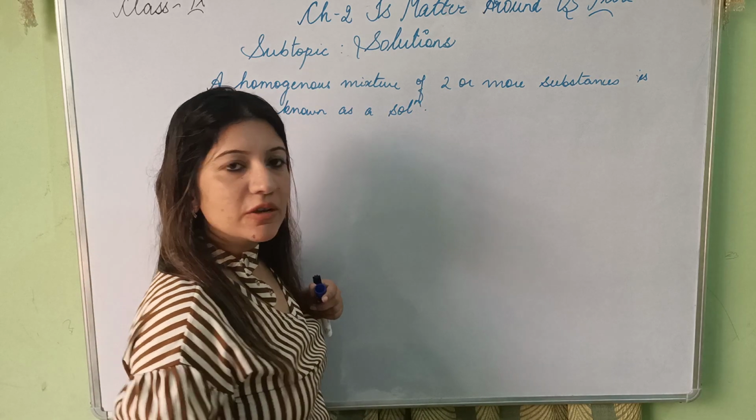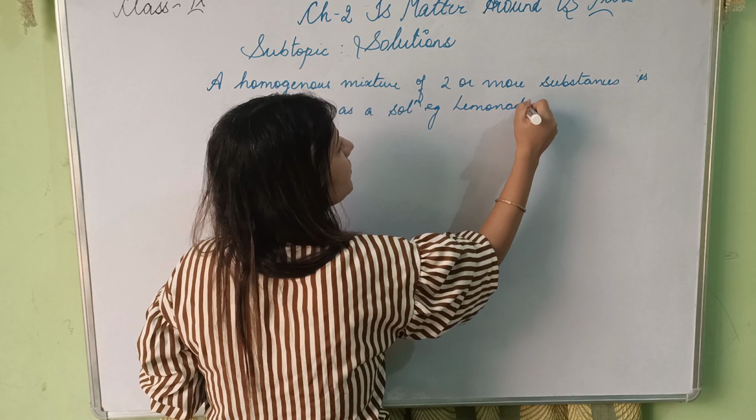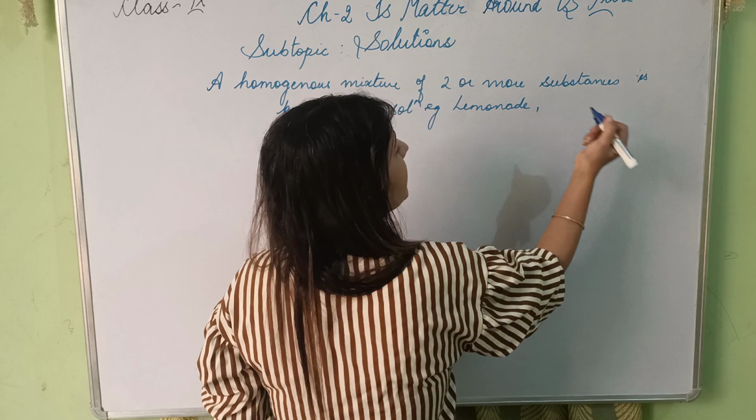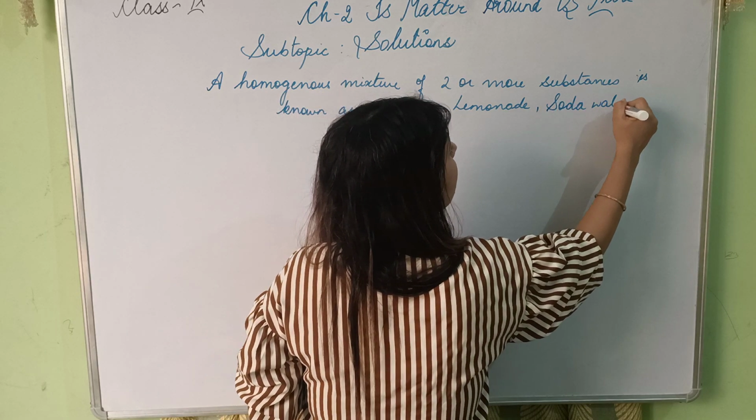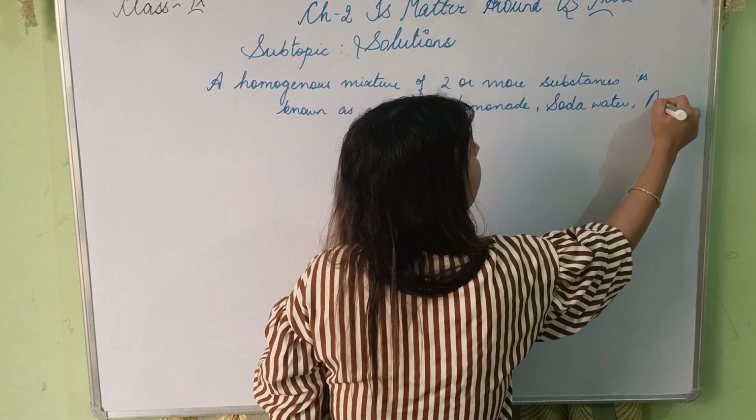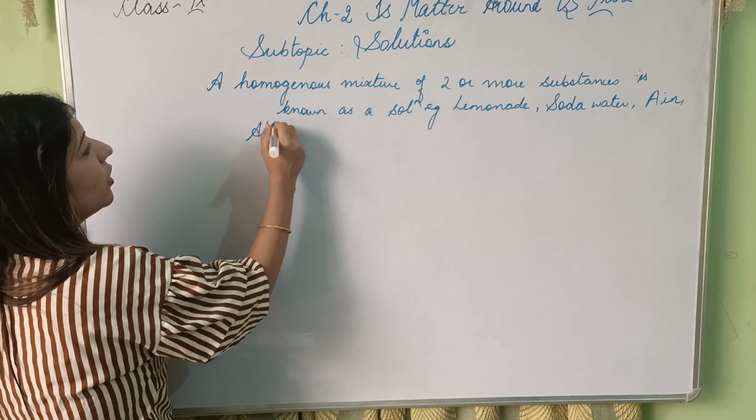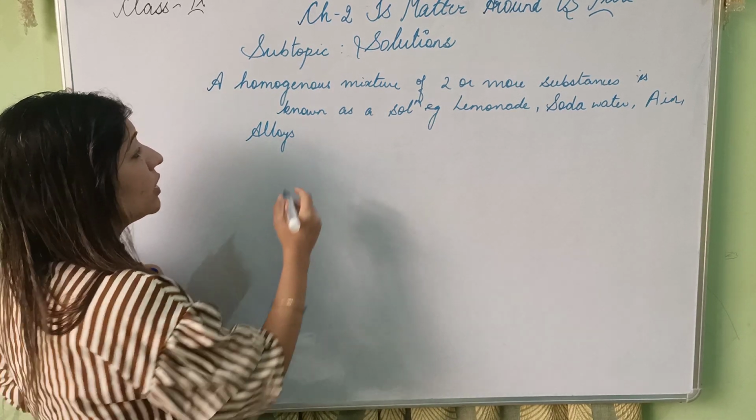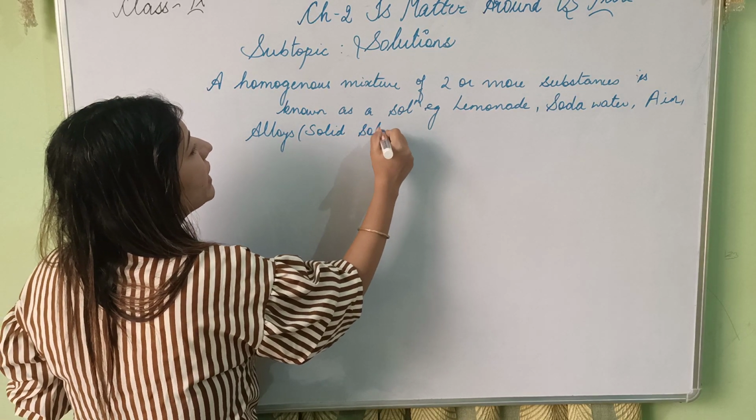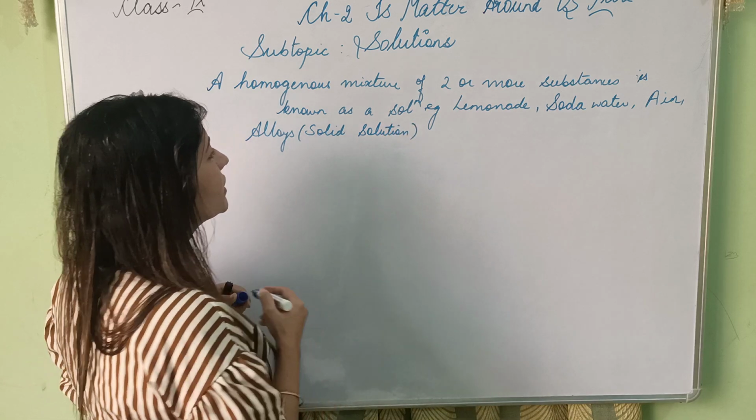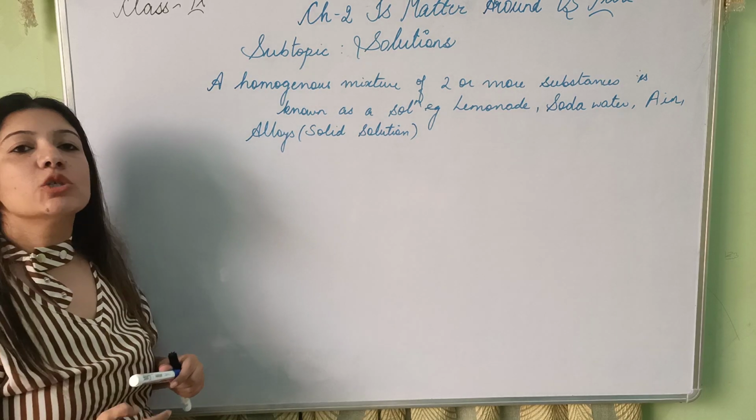Now what are the examples of solutions? Basic examples: lemonade, soda water, and air, which is a mixture of gases. Next, alloys are a very good example of solid solutions. You might be picturing a liquid when you hear solution, but yes, alloys are known as solid solutions.